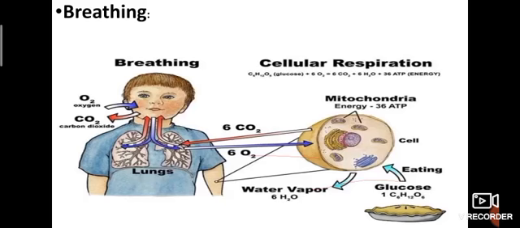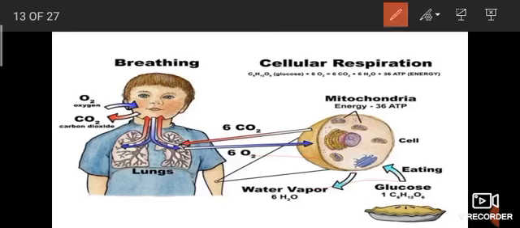Firstly, inhalation. See this. This is the inhalation process because we have to take in oxygen. Inhalation is the process of taking air that contains oxygen inside the body. We take the oxygen inside the body. Then what happens in exhalation? We release the carbon dioxide.